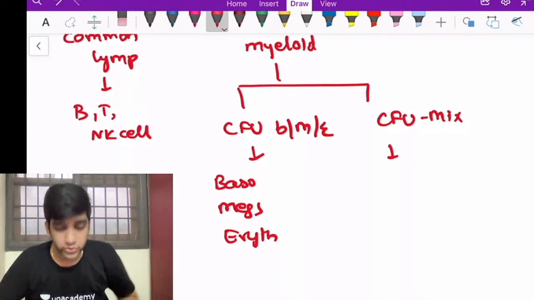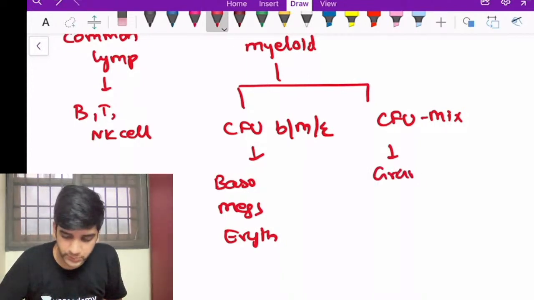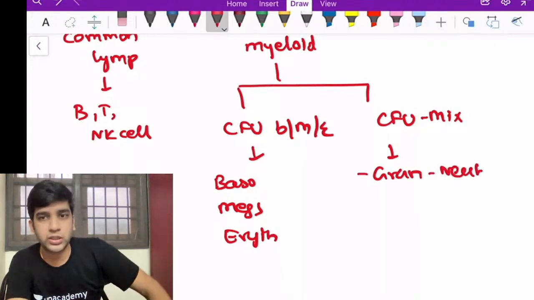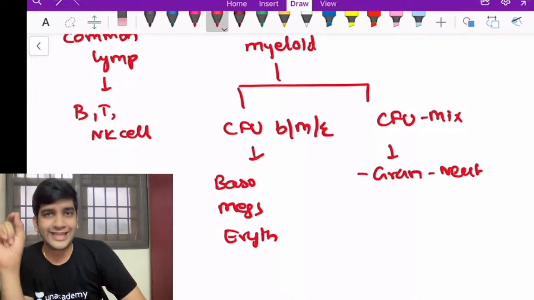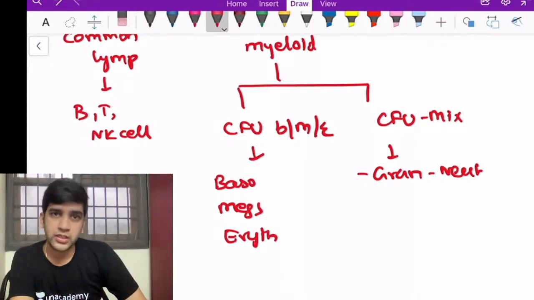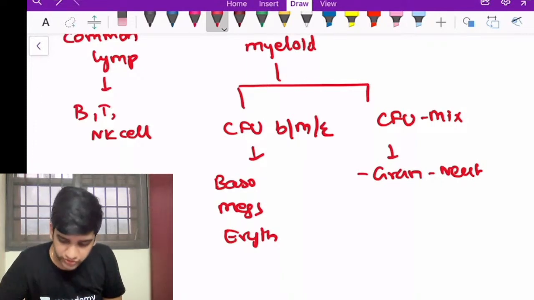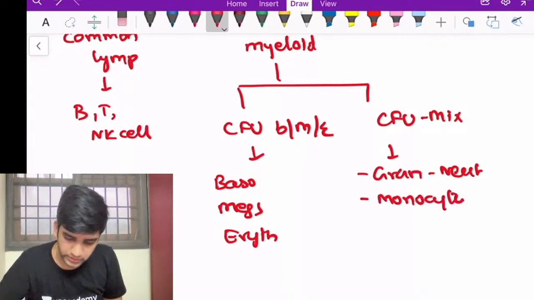So I have further granulocytes. It can give me my granulocytes, which is neutrophil. You must have heard about granulocyte colony stimulating factor, right? That increases neutrophil count, that's all, fine? When I say granulocyte monocyte colony stimulating factor, it will increase my granulocytes as well as my monocytes. Okay. Then I have eosinophils as well.